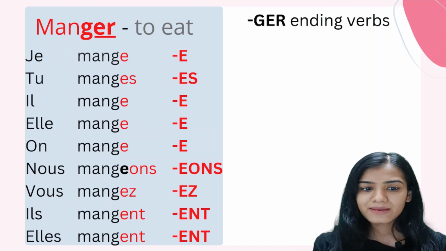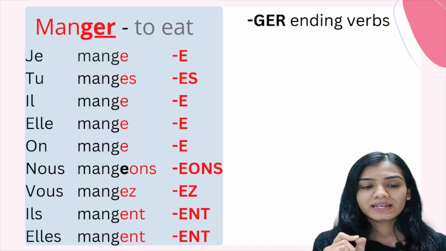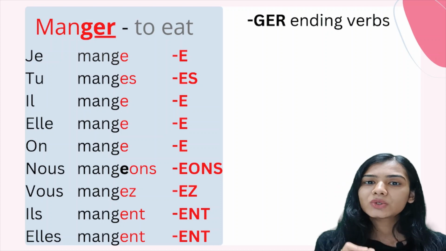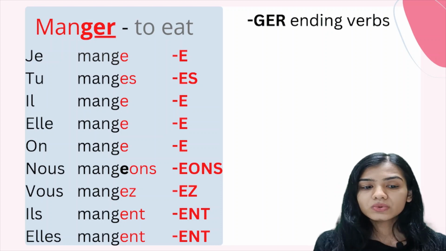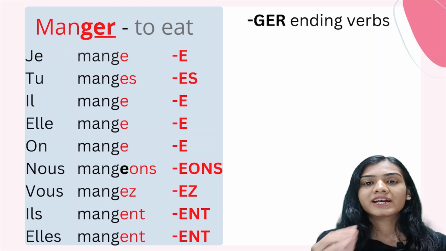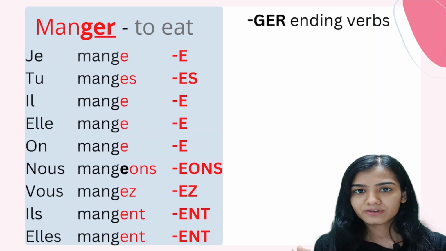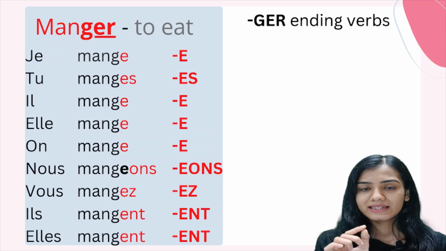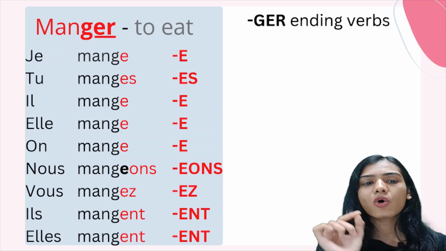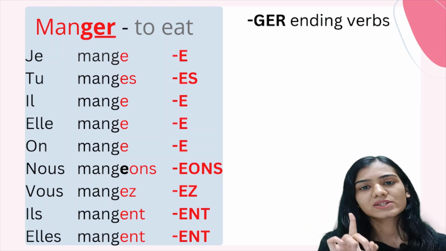The only difference is in case of nous. In case of nous, we are going to keep the E: nous mangeons. Why? Just to have that smooth sound. It's not mangons, it's mangeons. Thus, we are going to keep the E in all the GER ending verbs, only in case of nous.